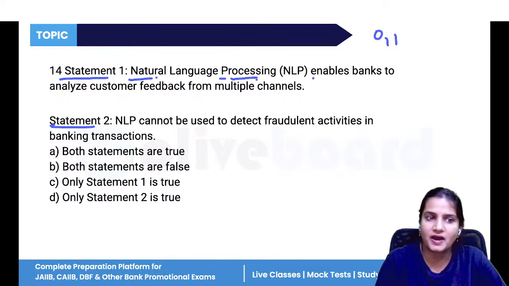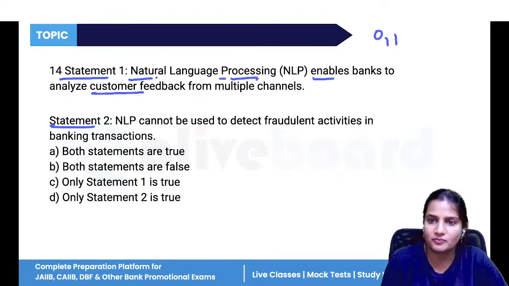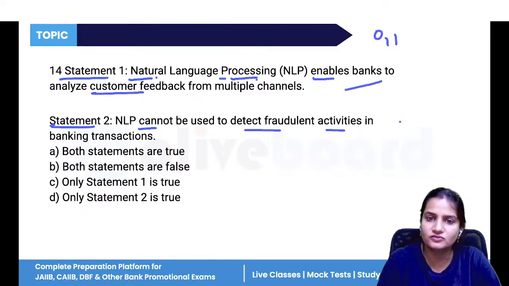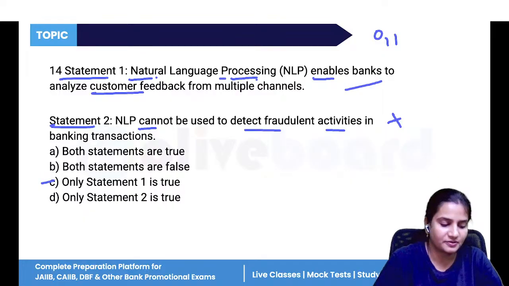So it enables banks to analyze customer feedback from multiple channels. Yes. It cannot be used to detect fraudulent activity. No, it is used to detect fraudulent activity. So this is incorrect. Only statement one is correct.